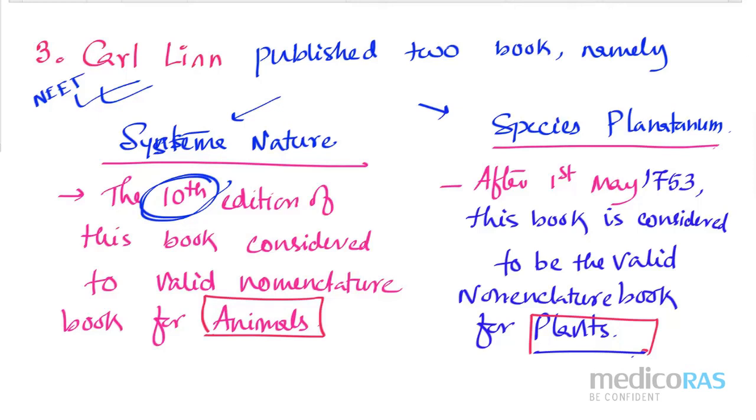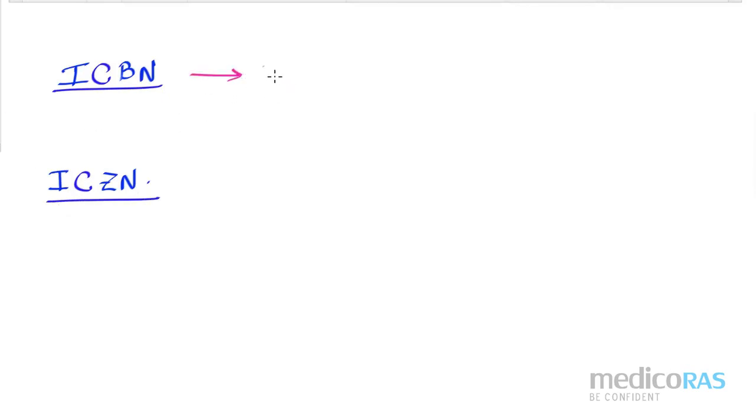Right? Now, see what happened. Carl Linne proposed all the binomial nomenclature. He wrote the book also, published the book also. But the thing is, who is going to control all the nomenclature? For that, some societies are there. One society is for plants and the other society is for animals, right? So please write down the society names. As we are doing nomenclature, can anybody tell me what ICBN is? Yes, please remember.